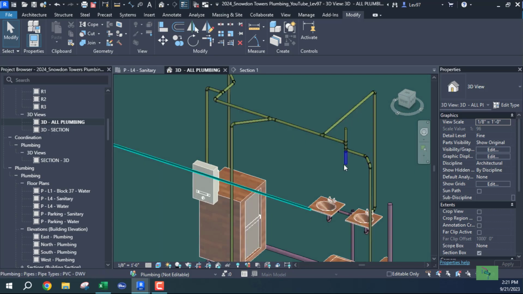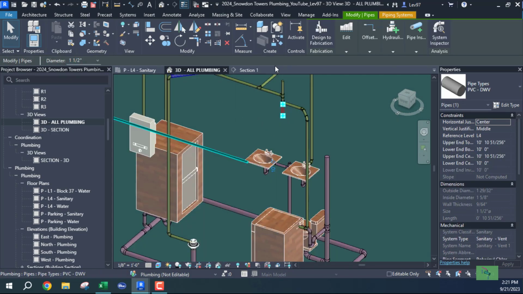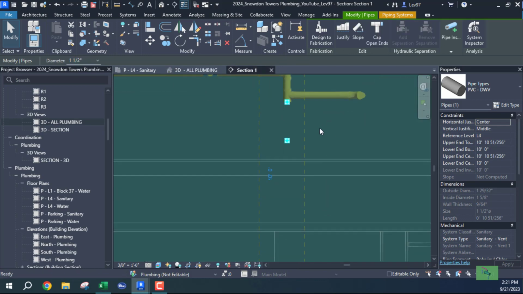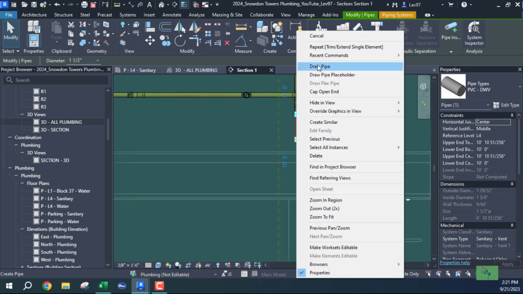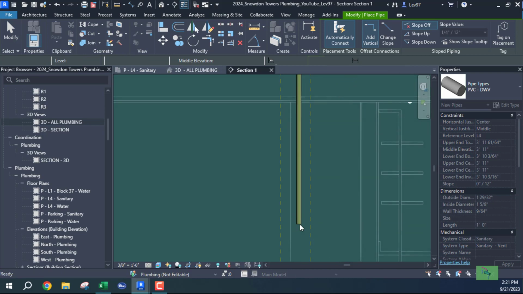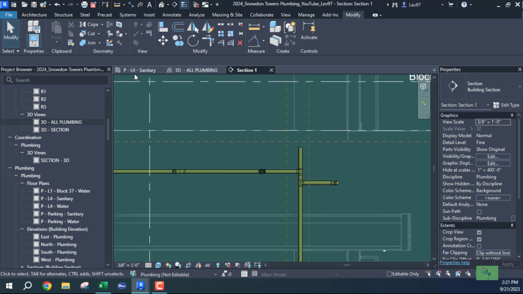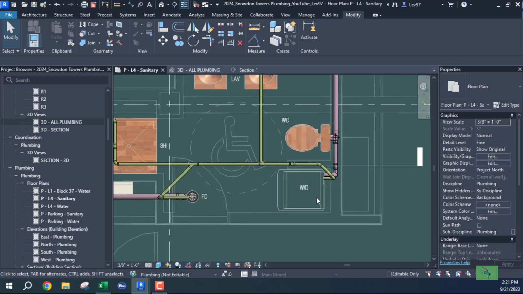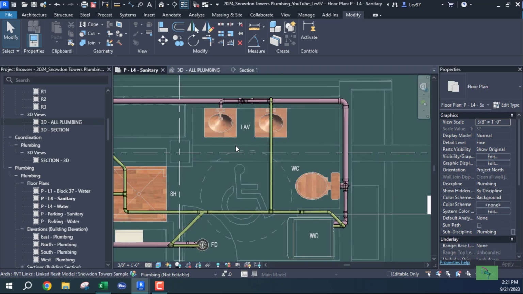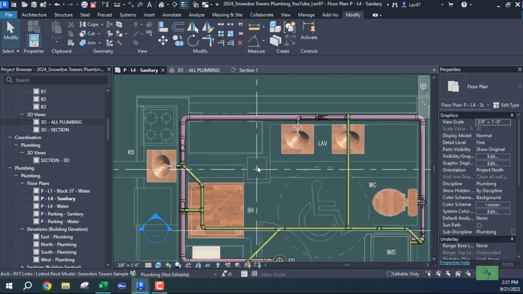I have the riser, and this is going to go down and collect the other vent. It's going to be a riser vent or a vent stack. Let's make sure.